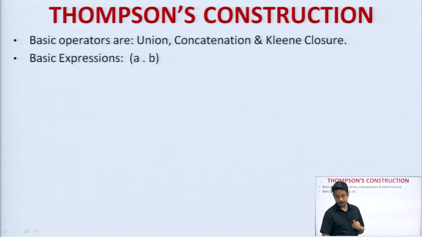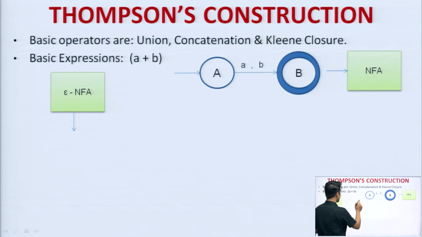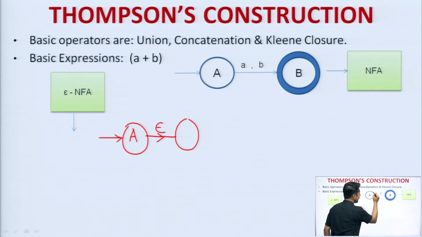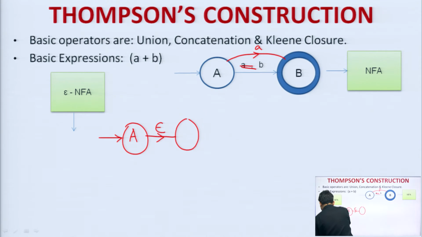Now, if we talk about epsilon NFA, it will include some epsilon transitions over here. Both concepts are the same, both going in the same direction, but here A and B are each an individual concept, that is why we can write it like this. But how to draw this in the case of epsilon NFA, let me show you. It will look like this.